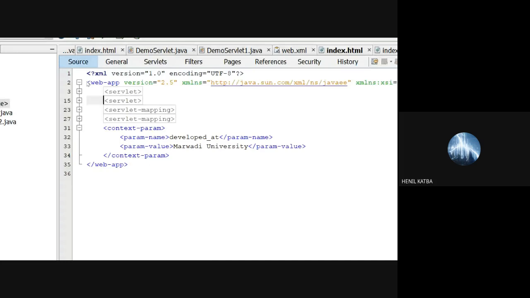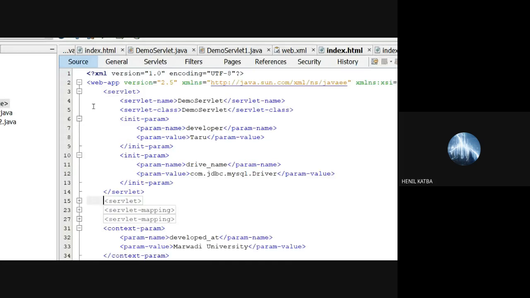Look at servlet tag 1, which is for demo servlet. There I have given two parameters. We call it an init parameter, in other words, an initialization parameter. When I have a servlet and I want to set certain variables specifically for that servlet, to be used by that servlet only, your init parameters are the variables which are servlet specific. If you want it applicable to that servlet only, then you can use servlet initialization parameter, represented as init-param.